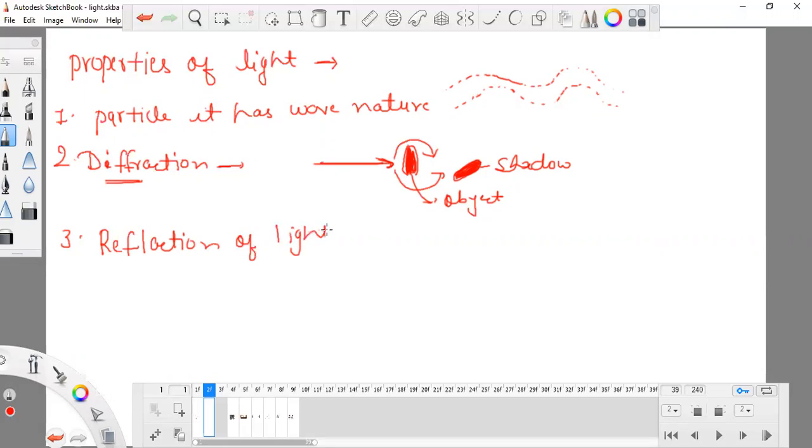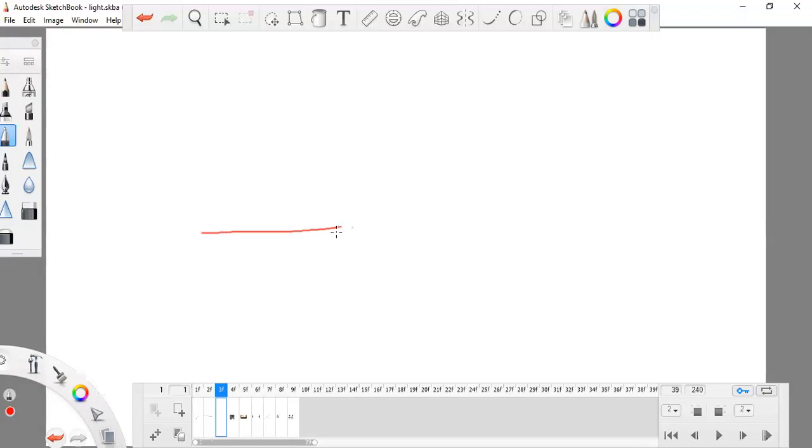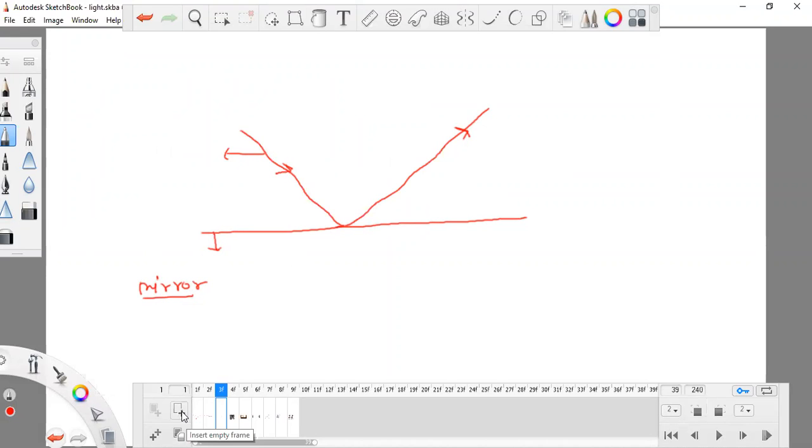What is reflection? This is a surface, and this is a very shiny surface. Suppose this is a mirror, and a light source is coming. It will strike the mirror and go away again. So this ray which is coming and striking the mirror or shiny surface should be a shiny thing. This is a light ray, and they are generally straight. I have bent this, that is not the correct thing.